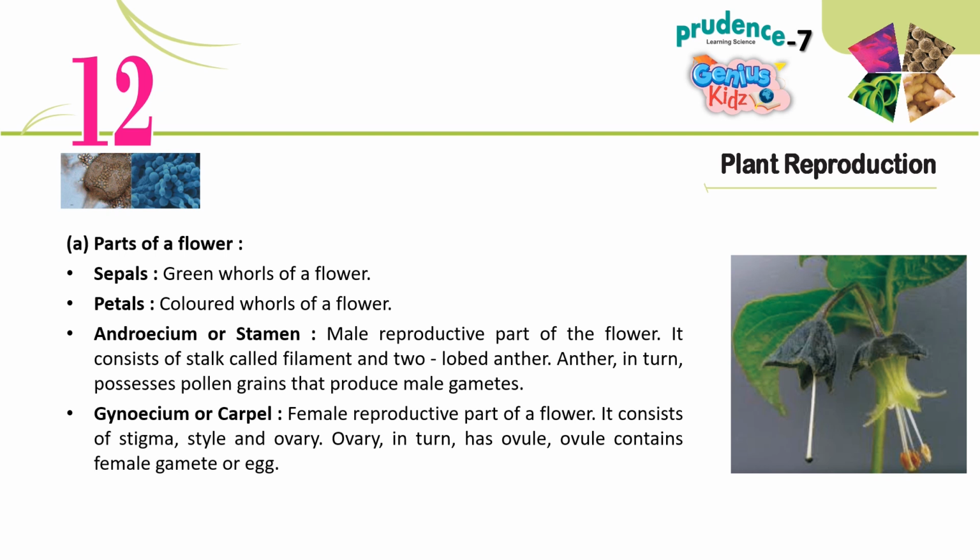Gynoecium or carpel. Female reproductive part of a flower. It consists of stigma, style and ovary. Ovary, in turn, has ovule. Ovule contains female gamete or egg.